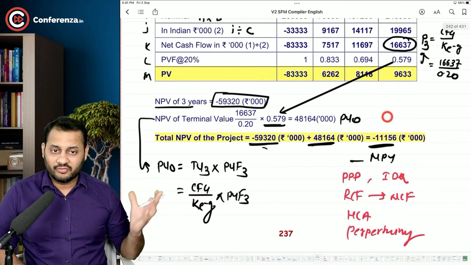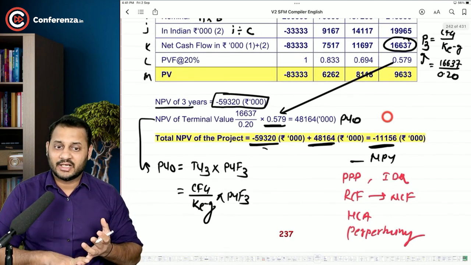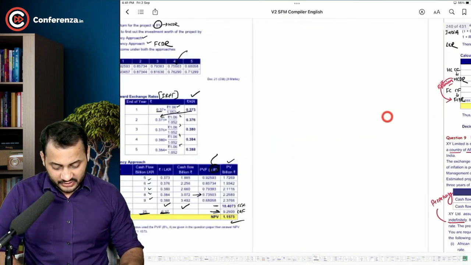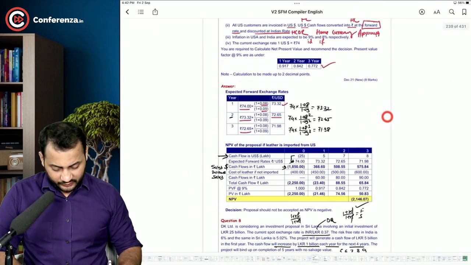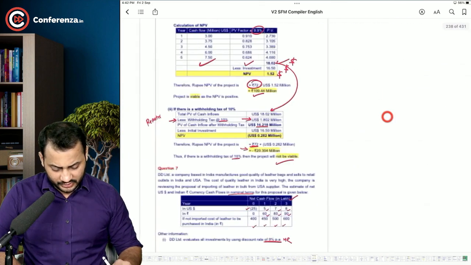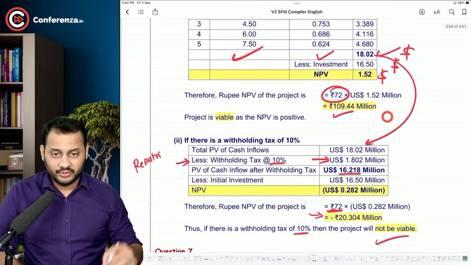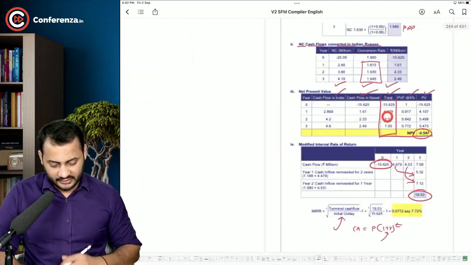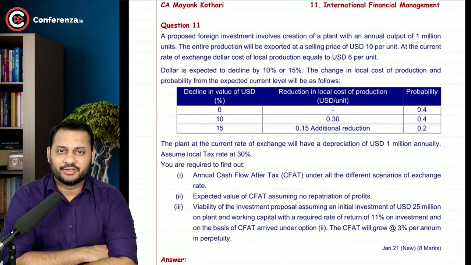This question had a lot of concepts: PPP, indirect quote, real cash flows to nominal cash flows, perpetuity, home currency approach. In the previous question, we used both approaches, home currency and foreign currency. Before that, we used the normal question. Before that, we used withholding tax, foreign currency approaches. I hope it is very clear to you now. Now is the time to move on to question number 11. Let's start with question number 11.